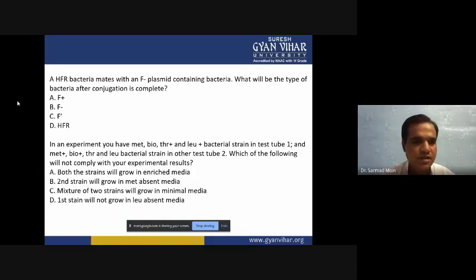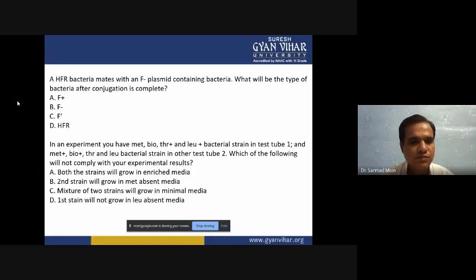Option A is F plus type, option B is F minus type, option C F dash type, option D is Hfr type. Then next question, in an experiment you have a MET negative, BIO negative, THR positive and LEU positive bacterial strain in test tube 1, and in test tube number 2 you have a MET positive, BIO positive, THR negative and leucine negative bacterial strain. Which of the following will not comply with your experimental result?